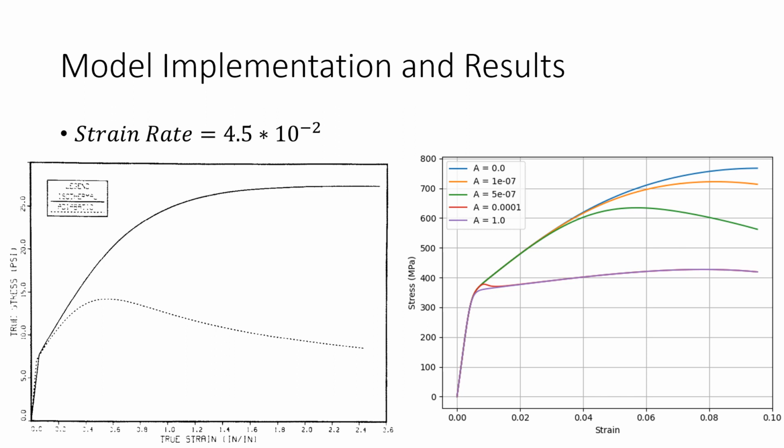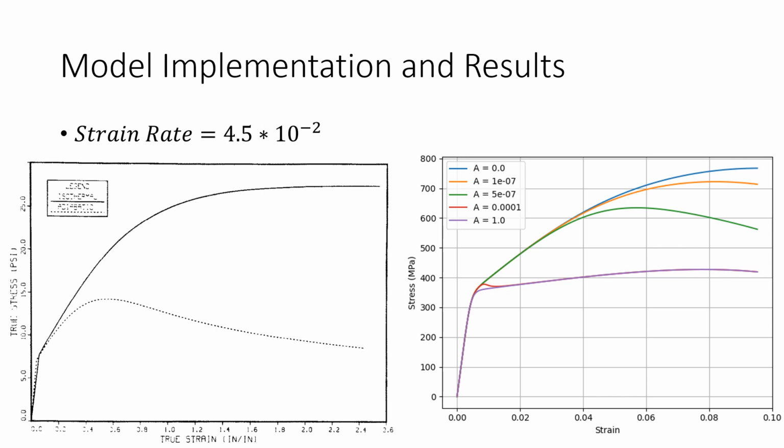And here are the results of the model when using the material properties from homework 5. But the strain rate was increased to the value shown here. And this implementation is very similar to the one presented in the paper, which is about all we can say about the two since they had different constants. One of the properties that we expected to see was that the material's sensitivity to heat would impact the stress-strain curve. The higher the sensitivity, the lower the stress. And that is exactly what we see.